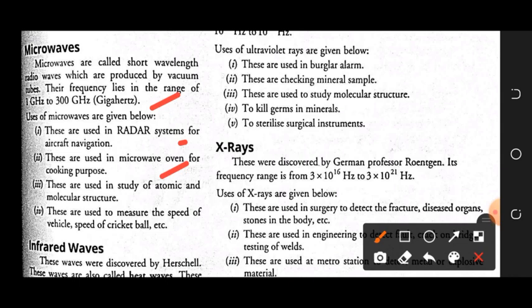If we send the microwave, it collides with the vehicle and reflects back. We can see the time taken to reflect back, and using the time and the velocity of the microwave, we can calculate the distance, or measure the speed if we know the distance between the ball or the vehicle and the microwave source.